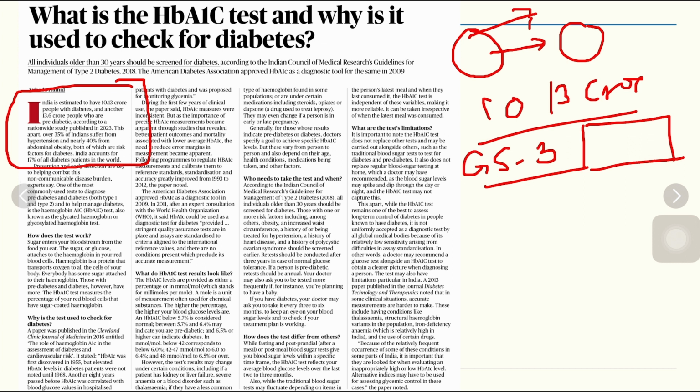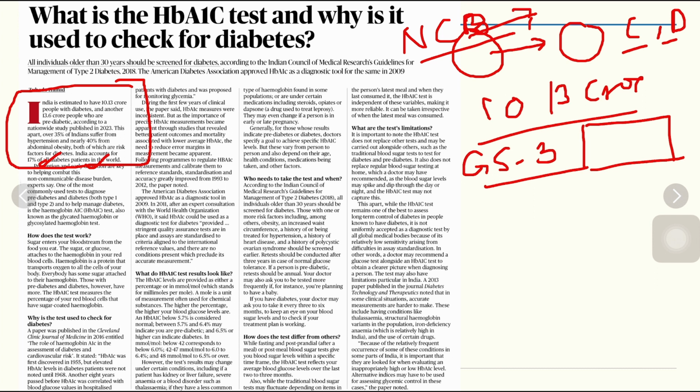So what are the fighting mechanisms? Non-communicable diseases are prevalent and are a major threat in our country. Non-communicable diseases means diseases like heart disease, diabetes, etc. Prevention and early detection are the keys to combat this disease burden.